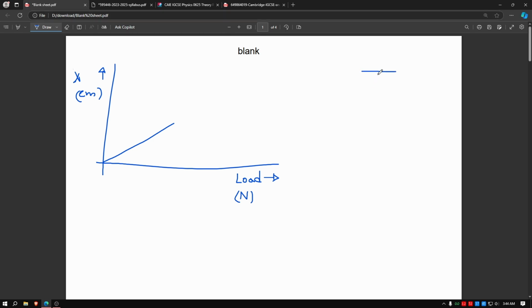Imagine this is a ceiling and this is a spring. As you keep adding more weights, let's just say once you add 1,000 newtons, 1,000 newtons is basically 100 kilograms on this tiny spring.